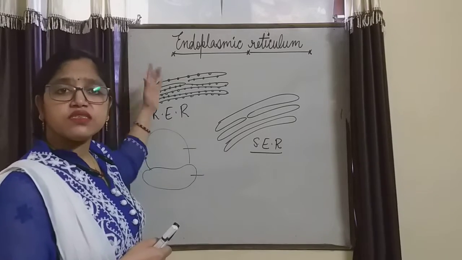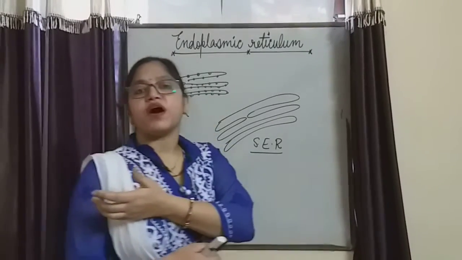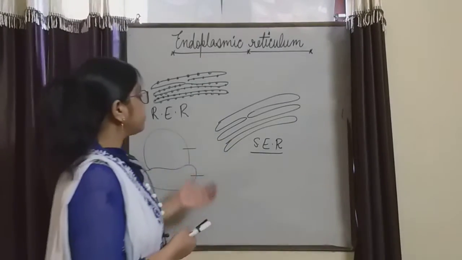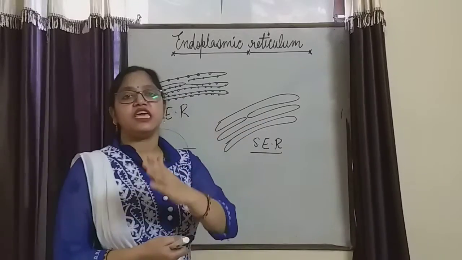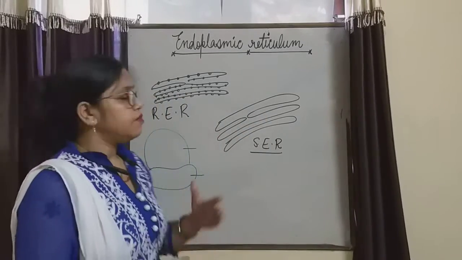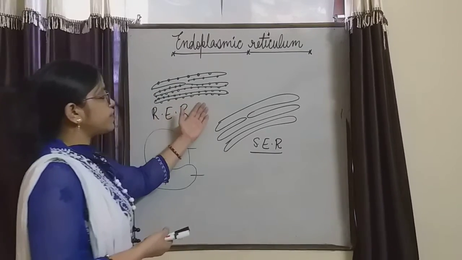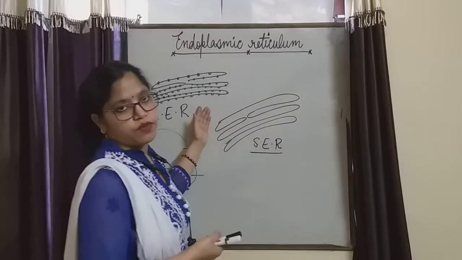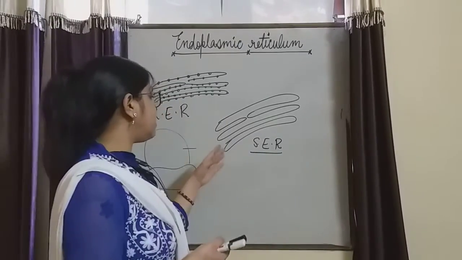It carries various information from the nucleus to the different parts of the cell. Or it transports the protein to each and every part of the cell, because here the protein synthesis takes place and the transportation of protein takes place from the rough endoplasmic reticulum to the various parts of the cell.